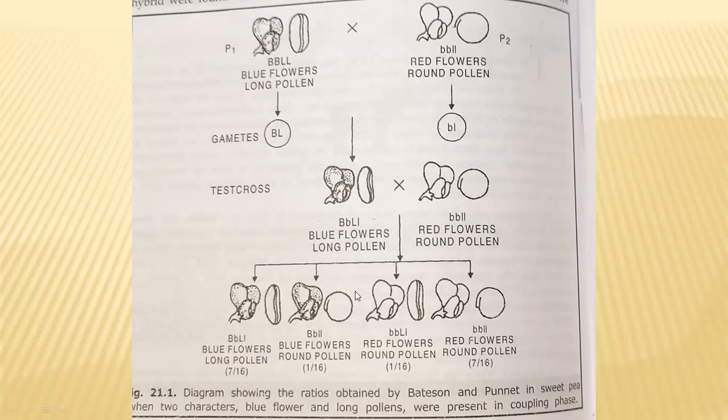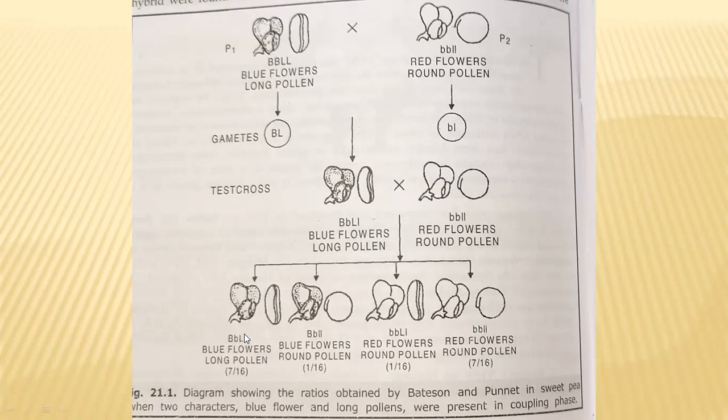Due to these results, they proposed that when both dominant alleles are present on the same chromosome, they prefer to go collectively into gametes.